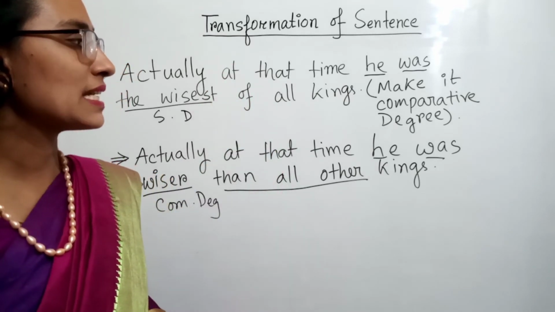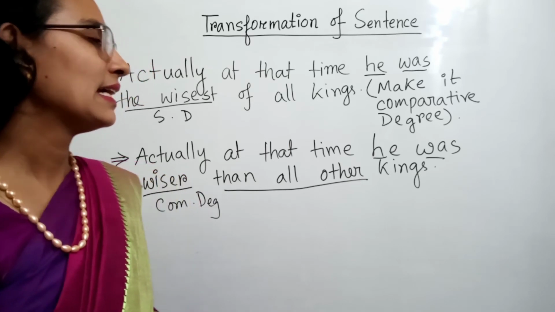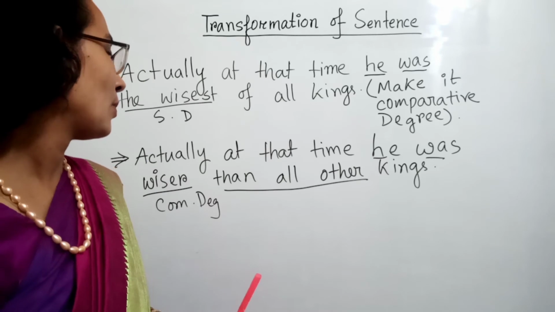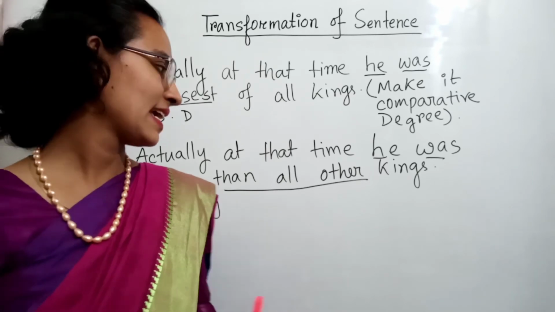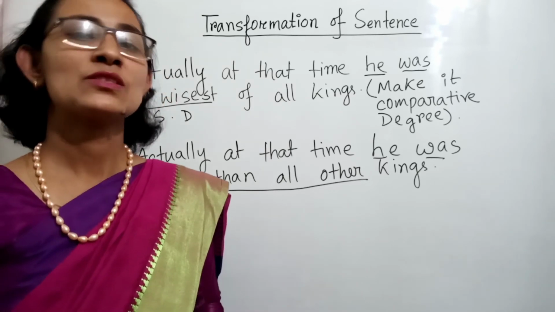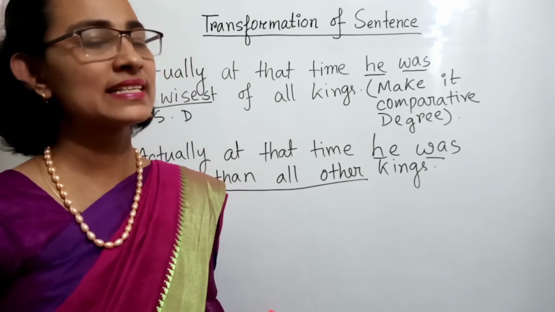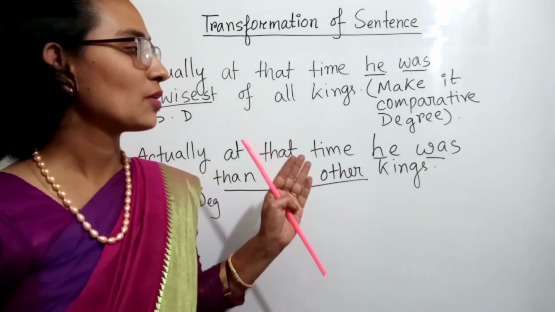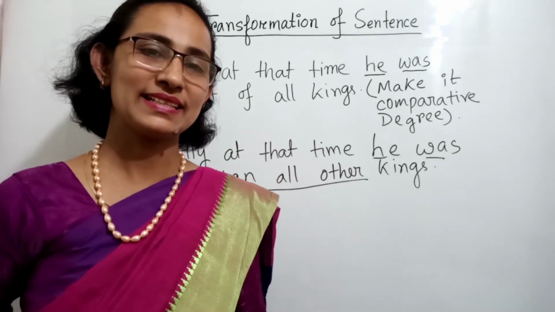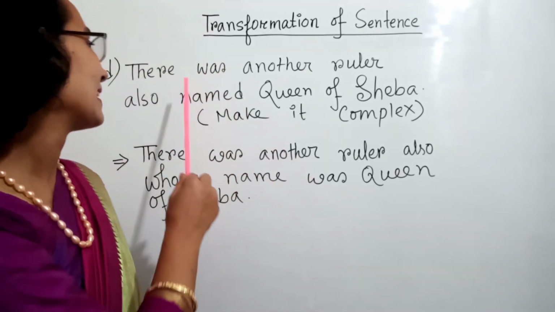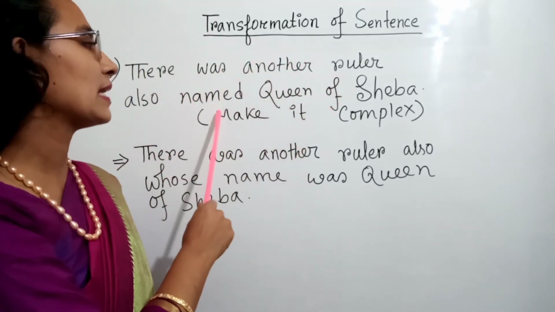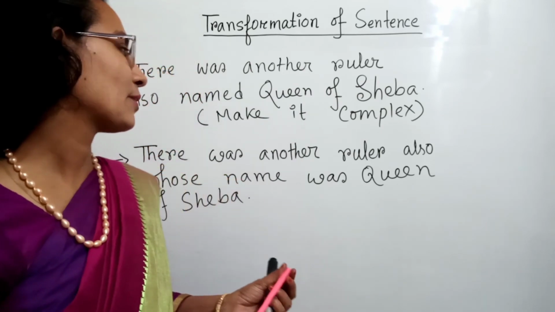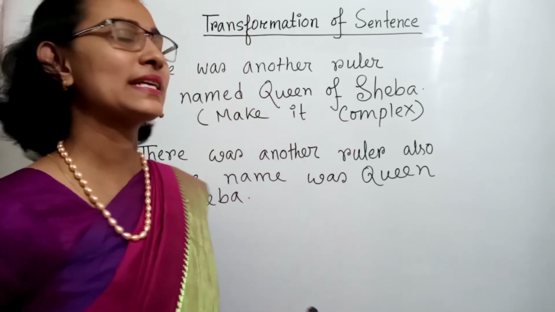If we want to change it into positive degree, in that time the sentence will be, no other king was as wise as he. So by this way we can change the sentence from superlative degree to comparative degree or comparative degree to positive degree. The next question is, there was another ruler also named Queen of Sheba. It is a simple sentence and the question is, make it complex sentence.